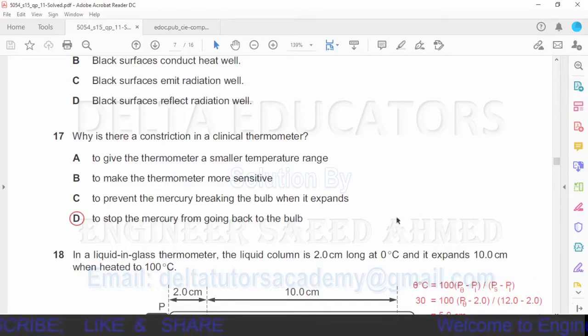Question number 17. Why is there a constriction in a clinical thermometer? The constriction in a clinical thermometer is just to stop the mercury from going back into the bulb, and it is given in option D: to stop the mercury from going back to the bulb. So this is the correct option. There is no relation with the range, sensitivity or expansion. It is just used to prevent the mercury from going back to the bulb.